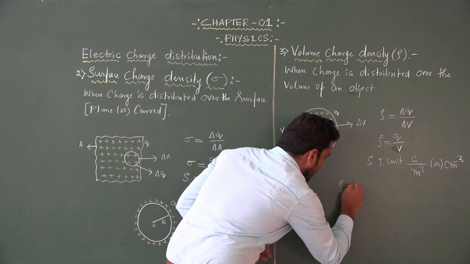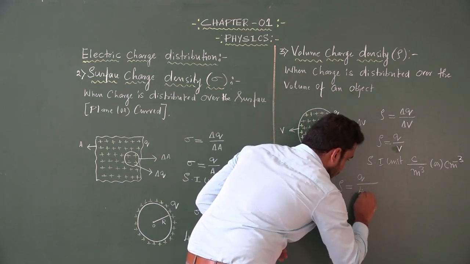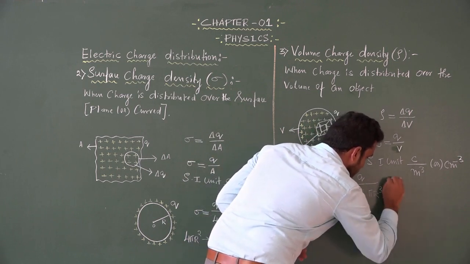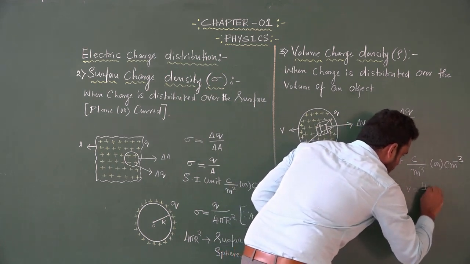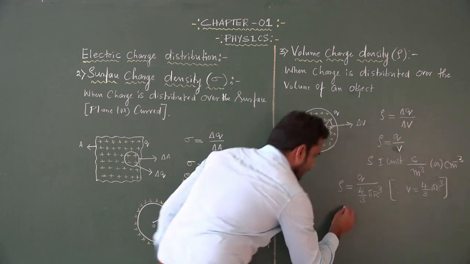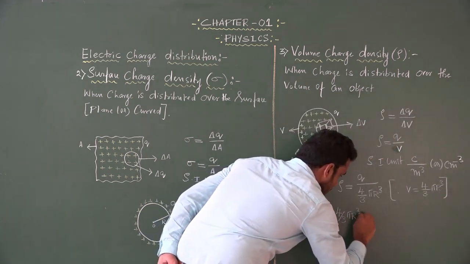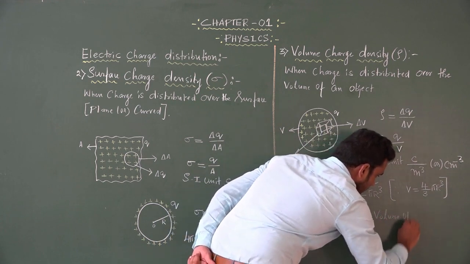Then the volume charge density rho is equal to Q divided by 4 by 3 pi r cube. So here I can quote in the place of V, 4 by 3 pi r cube, where 4 by 3 pi r cube is volume of sphere, the total volume of sphere.